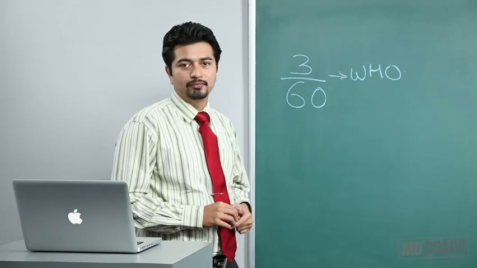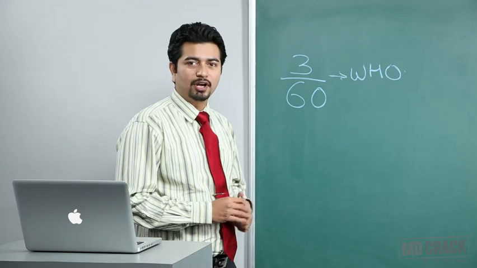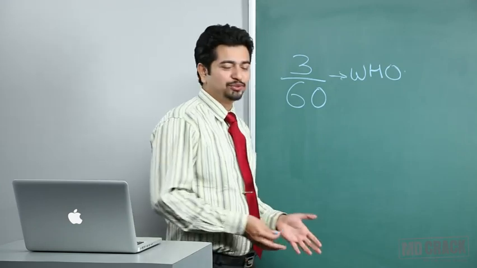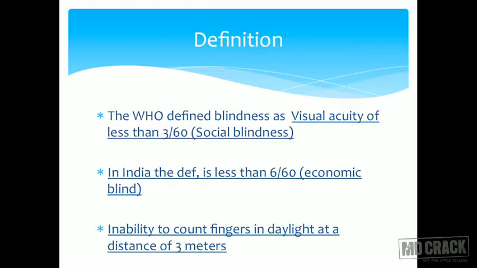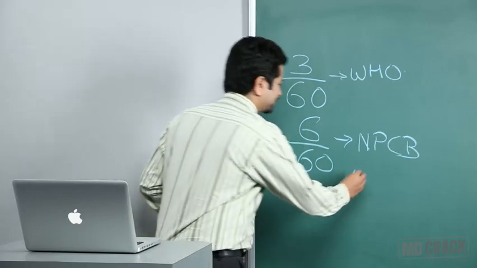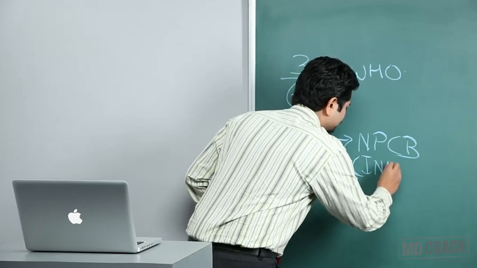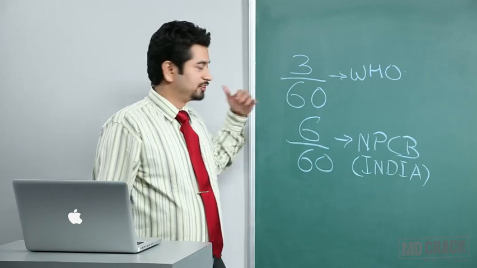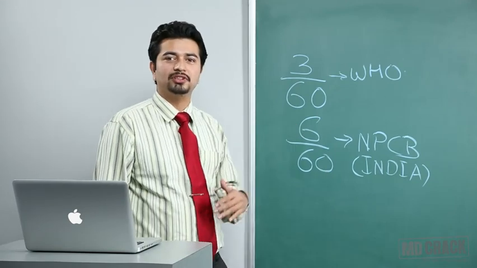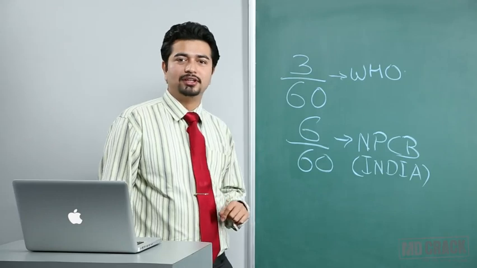Okay, what is the Indian definition? How does India define blindness? And you have a different definition. That is a further complication. National Program for Control of Blindness, India, defines a visual acuity of less than 6 by 60. So this is the National Program for Control of Blindness definition, or say for example, I'll just write down India. So we say we don't want the WHO definition, we are far better. Strict 6 by 60. WHO says 3 by 60.